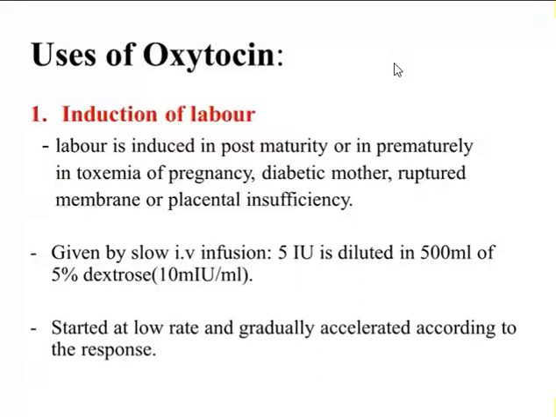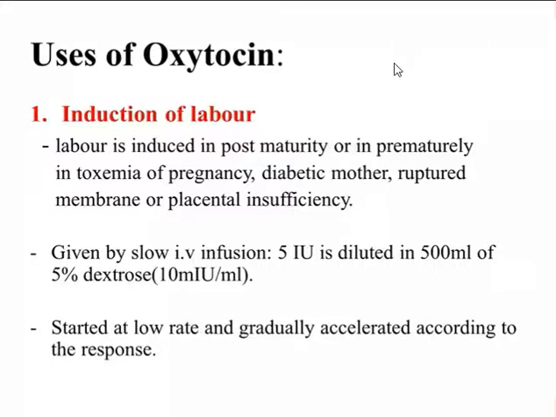Now, what are the uses of oxytocin? So, number one use of oxytocin is it is helpful in induction of labor. Labor is induced in post-maturity or prematurely in toxemia of pregnancy, diabetic mother, rupture of membranes, or placental insufficiency. So, what are the cases where you have to induce the labor? Labor is induced in post-maturity.